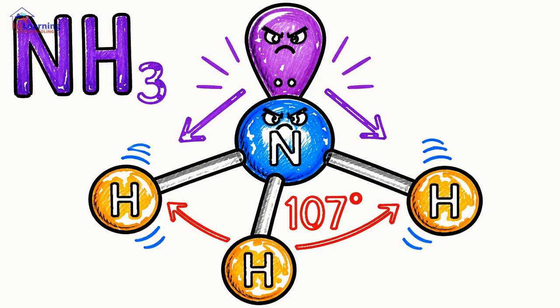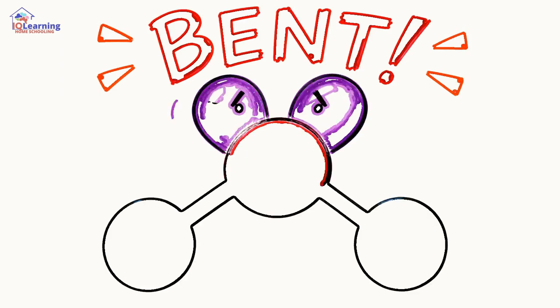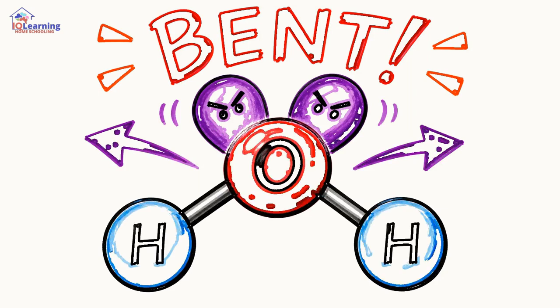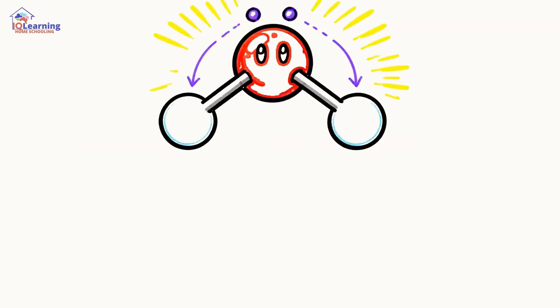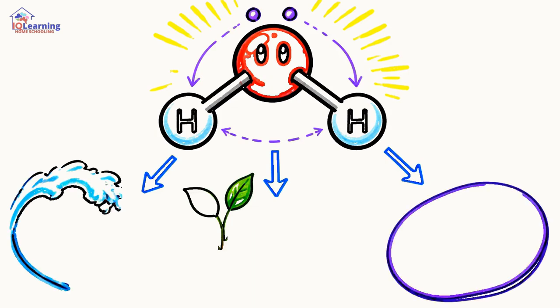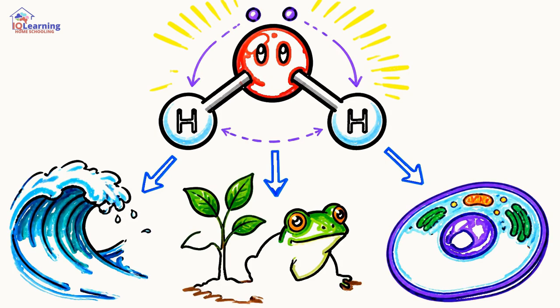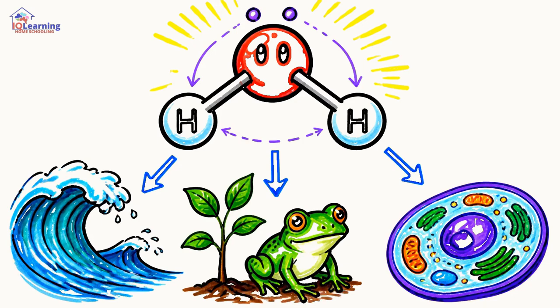107 degrees. Water is even more extreme. With two powerful lone pairs, it pushes the hydrogen atoms into a bent shape, squeezing the angle down to about 104.5 degrees. This isn't just abstract theory. A molecule's shape determines everything: its polarity, how it interacts with other molecules, and its biological function. The specific bent shape of water is why life as we know it exists.